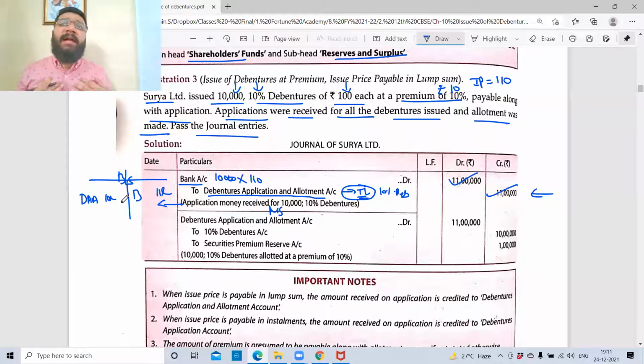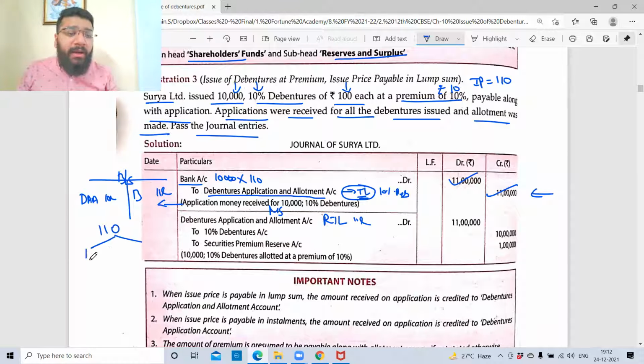Now minimum subscription is satisfied. Now what will you do? You will reverse the temporary liability and create a permanent liability. So I'm reversing 11 lakh rupees to 10% debenture. Always remember, out of the 110 rupees we are collecting, 100 rupees, that is the face value, will go to the debenture account, and 10 rupees will go to your premium account. So you need to split it.